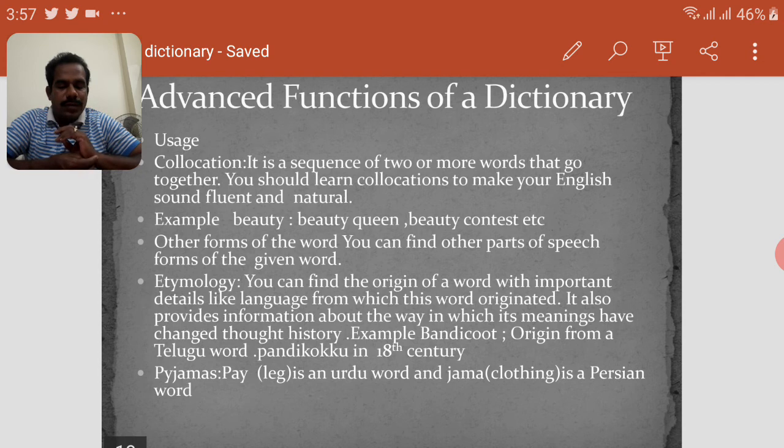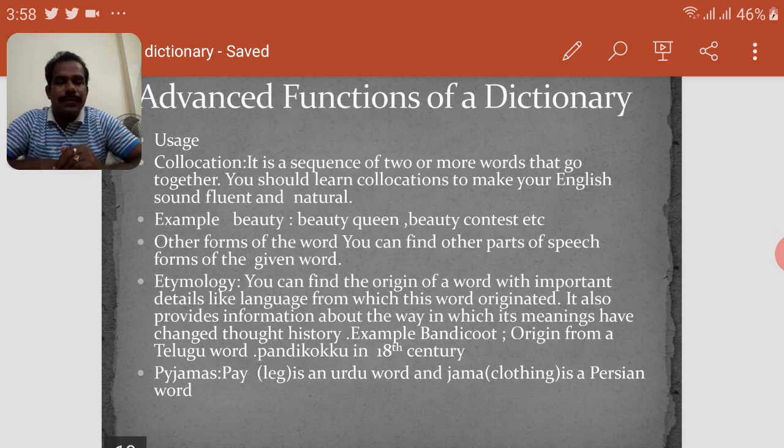Two forms of this word are periodical, which is an adjective, and periodically, which is an adverb. So we can find the other forms of a word.